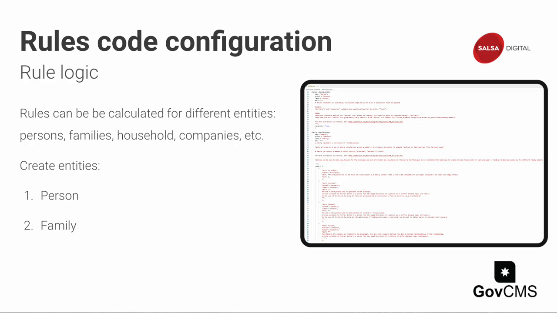The OpenFisca framework has a concept of entities, and the rules can be defined for different kinds of entities like person, household, companies, etc. In this Benefit Me screenshot, we see the family entity. You may remember in our last video, we looked at rules mapping and the entity was a person.